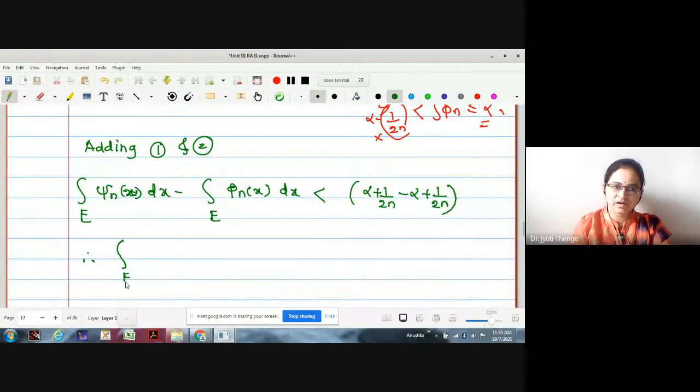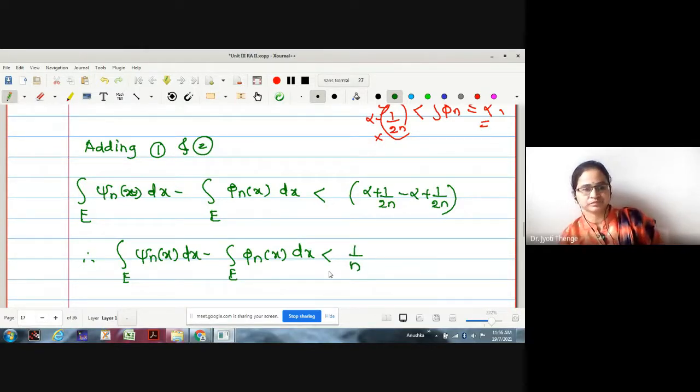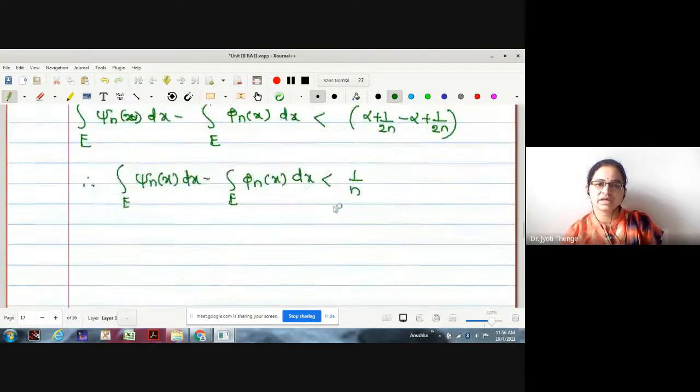What we have obtained: integration of psi n of x minus integration of phi n of x dx is strictly less than, alpha cancels, 1 by 2n plus 1 by 2n. Is it 1 by n? This is what we have found. Say equation number 3.